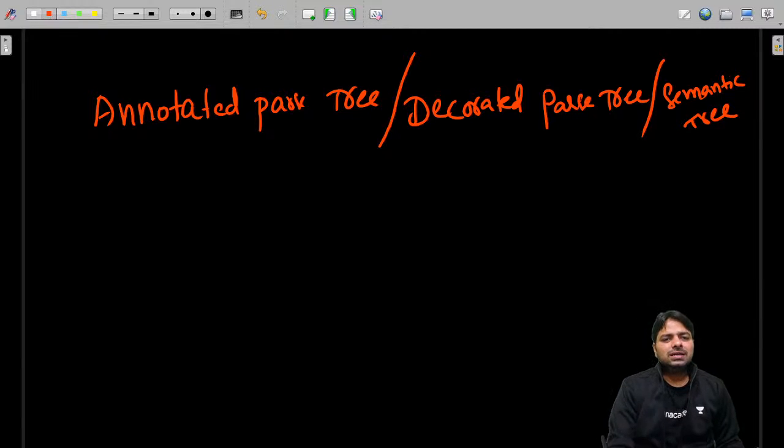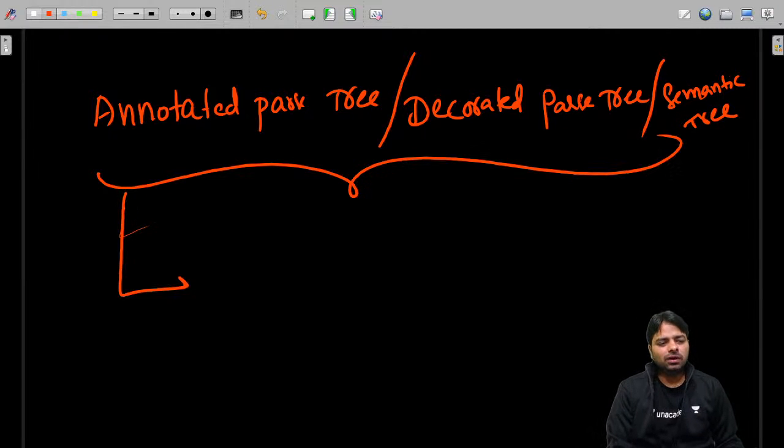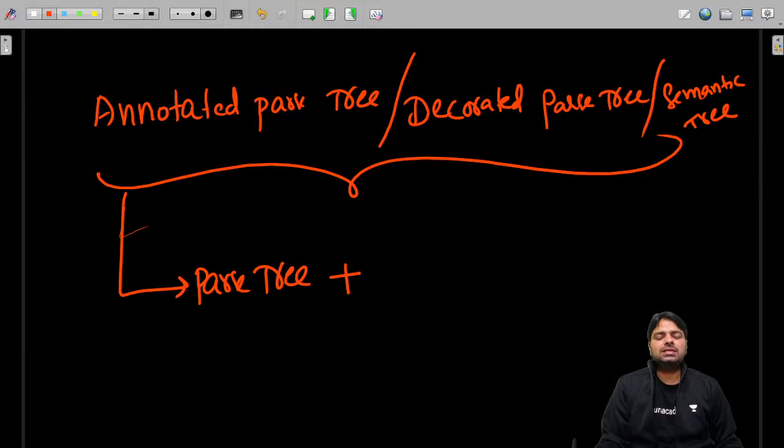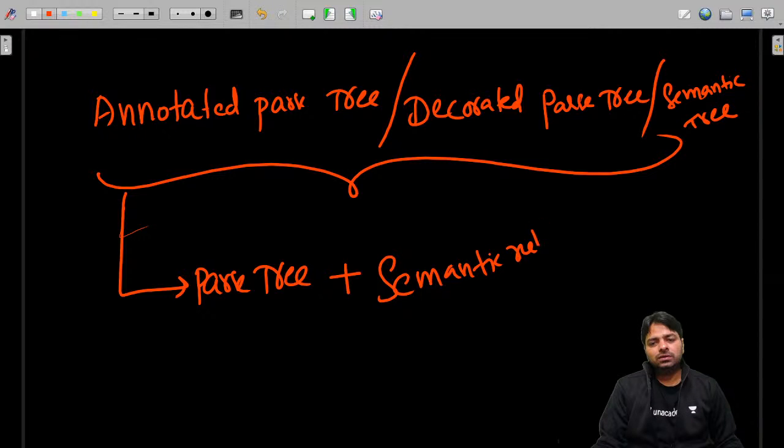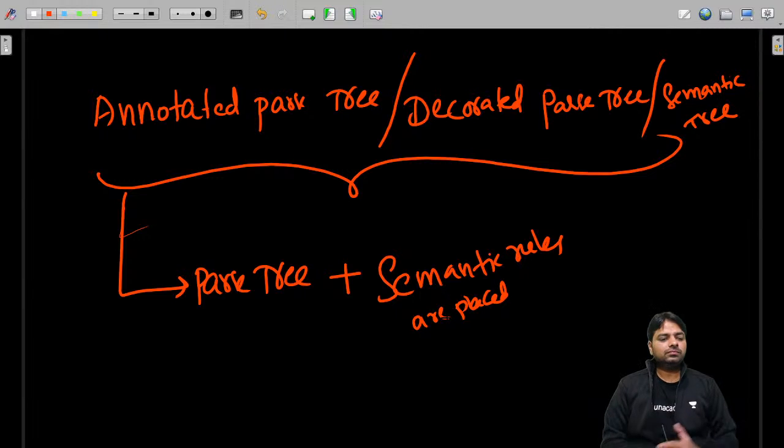It's just like a parse tree, no doubt. Whoever is good at constructing a parse tree can easily do it, plus along with it you have semantic rules.